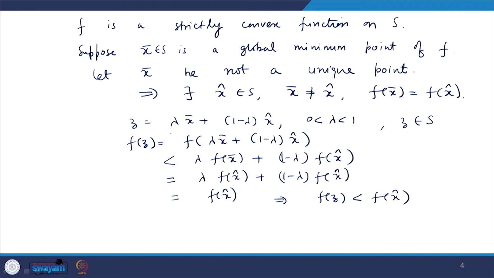So, we have a point z on S such that f z is less than f x cap, that means this x cap is not a point of global minimum. So, this is a contradiction, and hence x bar is a unique global minimum point of f on S.